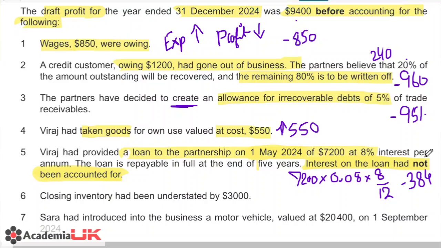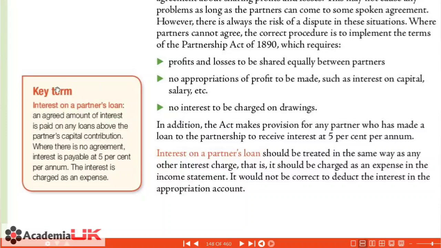Once again, I'd like to point out that this should be recorded in our expenses and not in the appropriation account. I can give a reference to that, from your Accounting for Cambridge International textbook. Interest on partner's loan is an agreed amount of interest paid on any loans above the partner's capital contribution. Where there is no agreement, that interest is payable at 5%, and they are also mentioning it to be 5%.